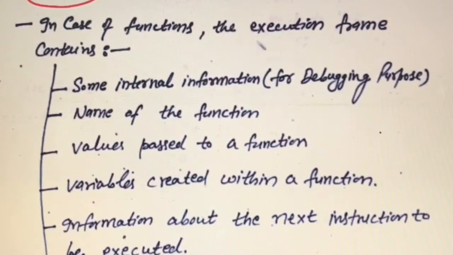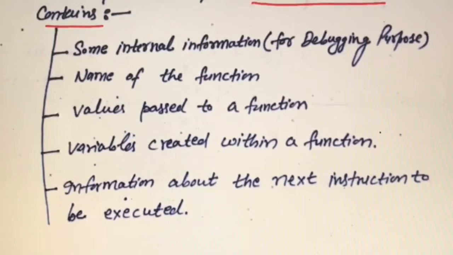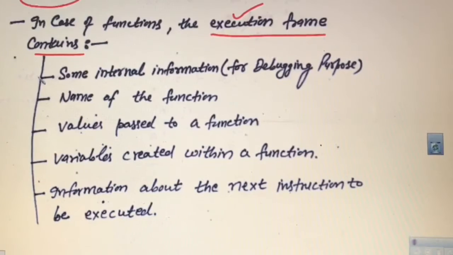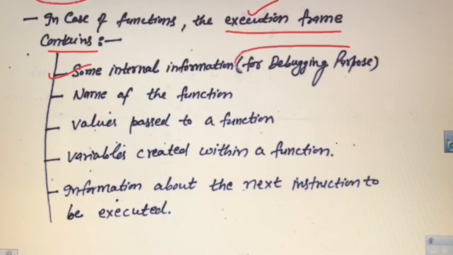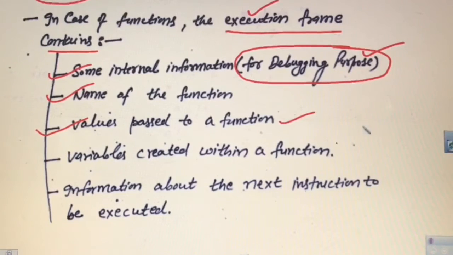In case of a function, what does an execution frame contain? A function also contains a block, so an execution frame will be created for that. What are the main important pieces of information contained in an execution frame which is created for a function? First is some internal information. That information will be required for debugging purposes. Debugging means to locate the errors, to find the location of the errors. Then the name of that function, and the values passed to a function, those values are also contained in that execution frame. The variables created within a function, that is the variables in the local scope of the function which are created during its execution, are also part of the execution frame.